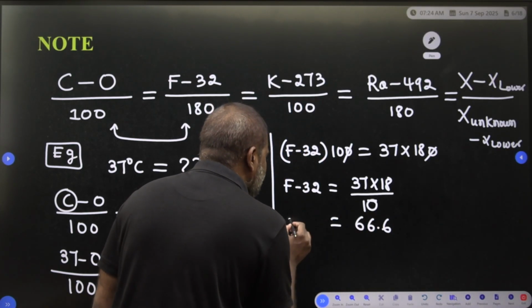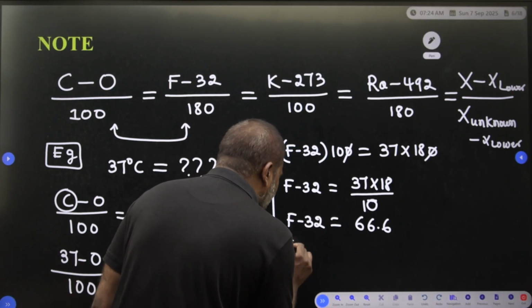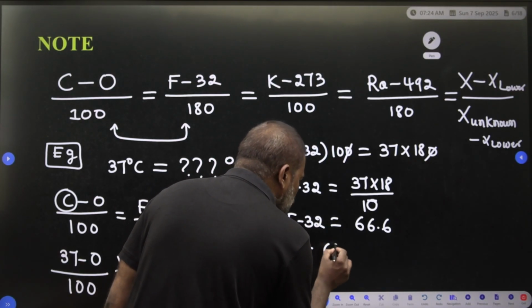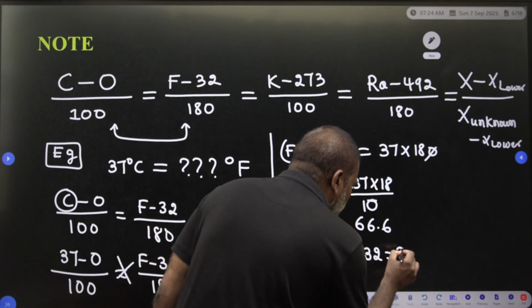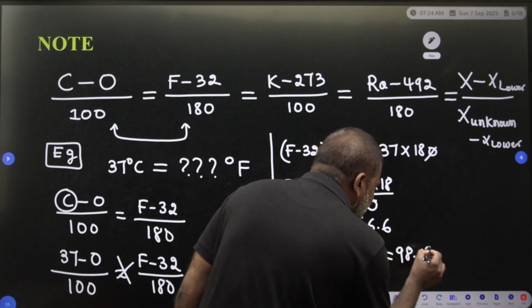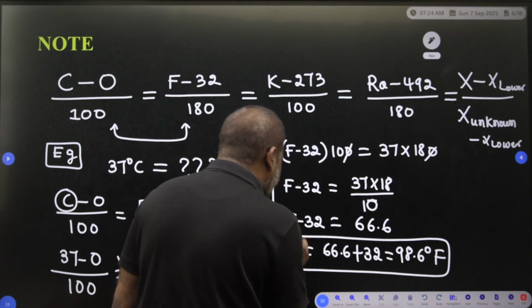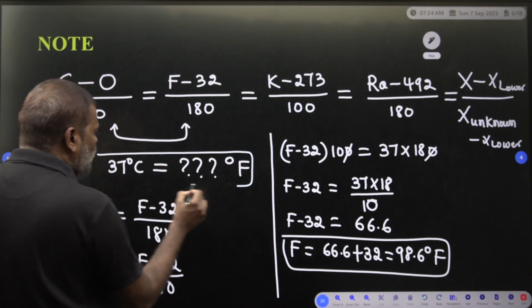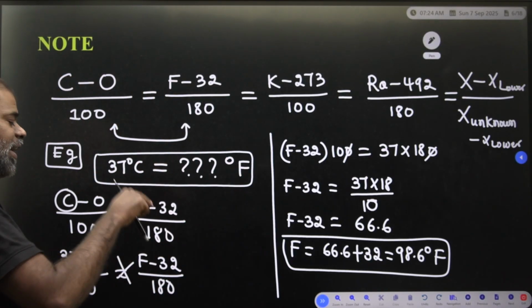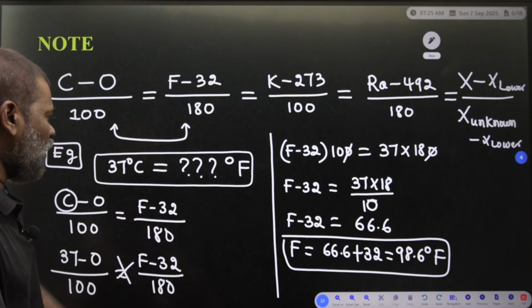Therefore F is equal to 66.6 plus 32, which is 98.6 degree Fahrenheit. We already know that 37 degree centigrade is 98.6 degree Fahrenheit.